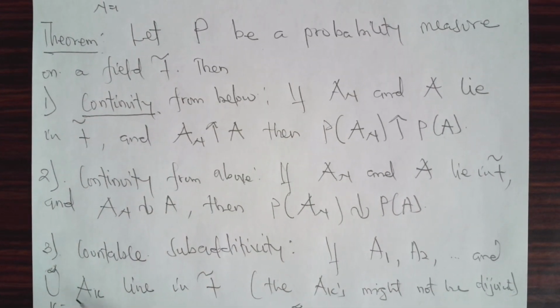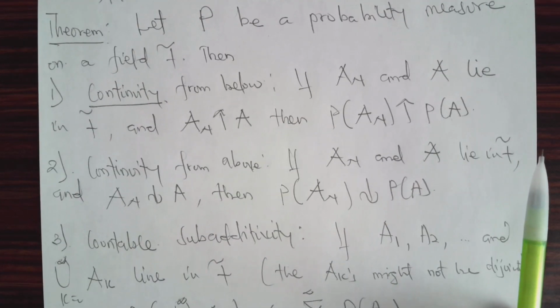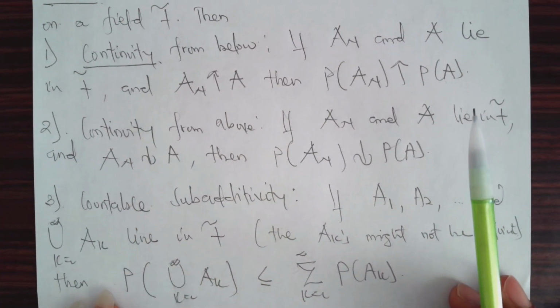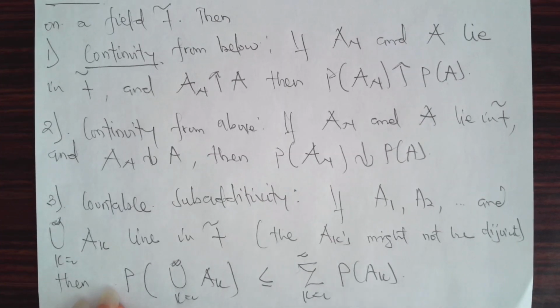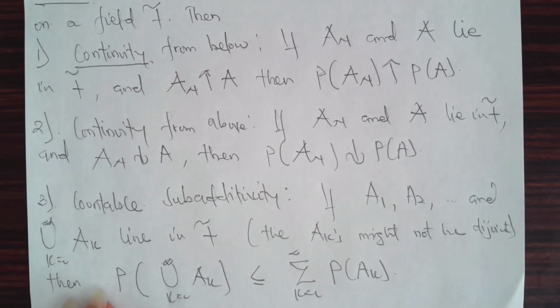So 3: countable subadditivity. If you have A_1, A_2, through to infinity, and the countable union of these A_k lies in F, the A_k need not be disjoint, then the probability of their countable union is less than or equal to the countable sum of their individual probabilities. Alright, so we are going to prove 1, 2, and 3.